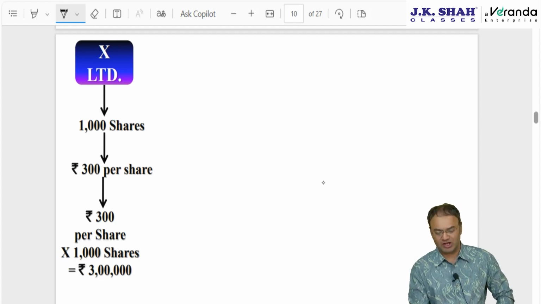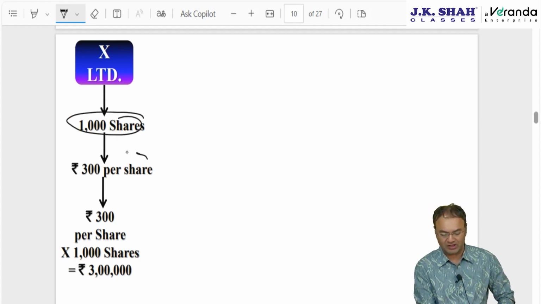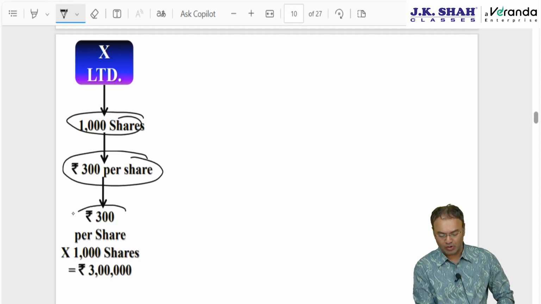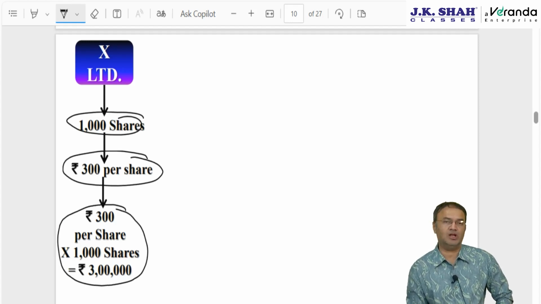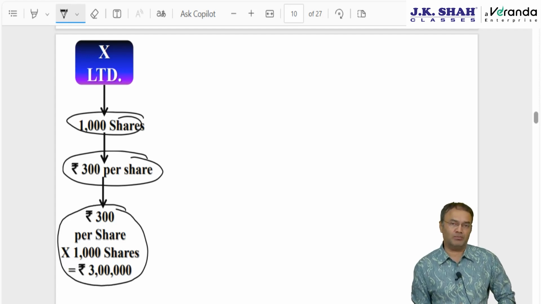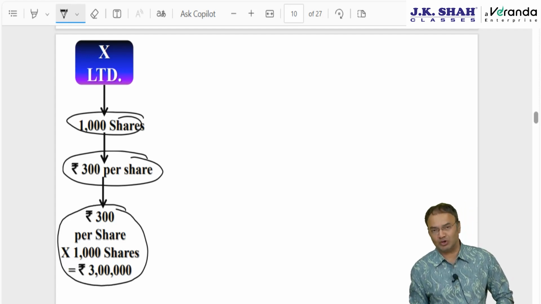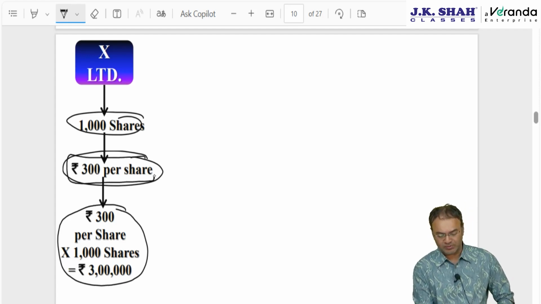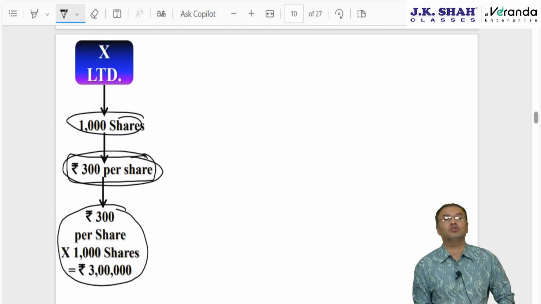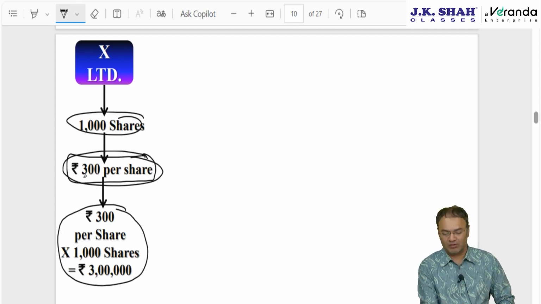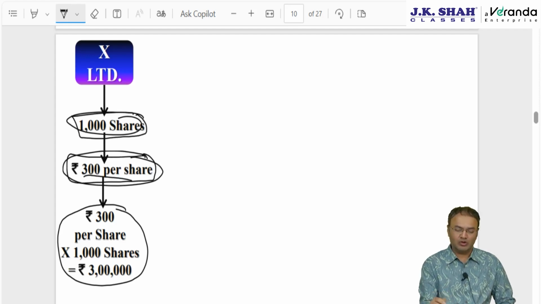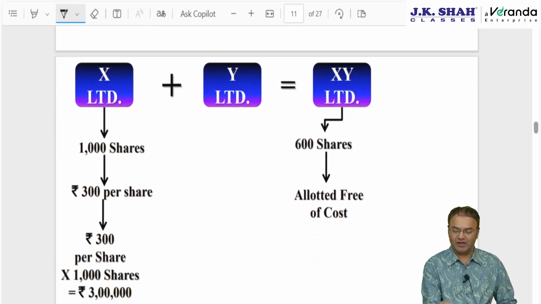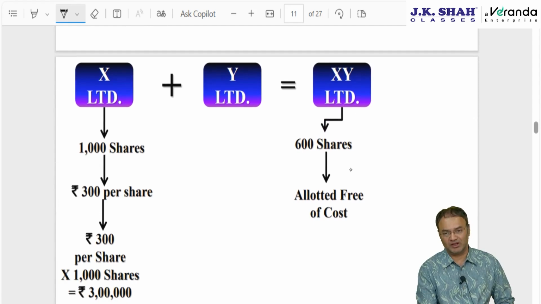Supposing you bought shares of X Limited, 1000 shares at 300 per share, and in total you paid 3 lakh rupees. You bought it directly from the company, so the amount received by the company from you is 3 lakh rupees in totality, or 300 rupees per share. However, ideally we should not pick up the per share figure because quantity may differ.